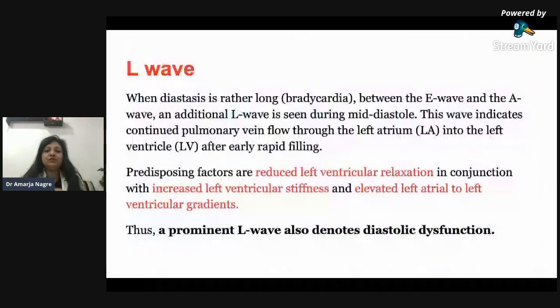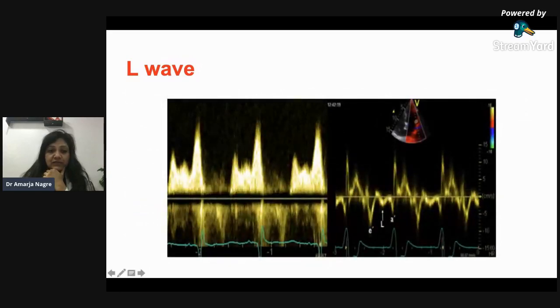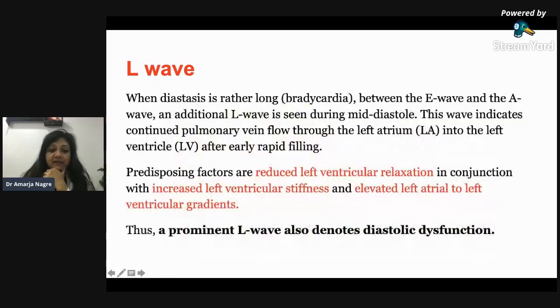Yes, sometimes what happens is there is one more wave in between E and A wave. And what is that? That is an additional wave called the L wave. So you see E and A wave and a small L wave here, or even in the TDI you can see the L wave, E prime, A prime, and the L wave is there. What does that mean? That means that there is a severe diastolic dysfunction.